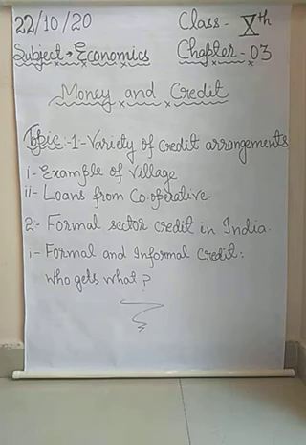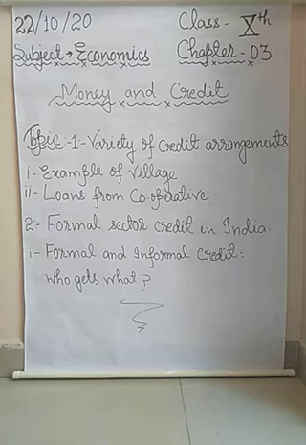Okay. And after that, the third example is related to Rama, who is very poor and working in a neighboring field, and you can understand that she is an agricultural laborer, and for several months in the year Rama has no work.